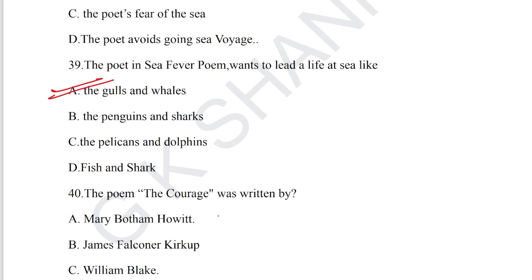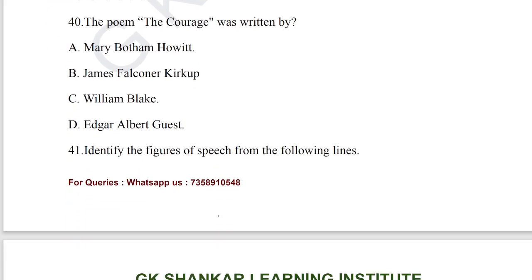The gulls and the whales. The seagulls. He used the term seagull in that poem. 39, option A is the correct answer. Let's go for question number 40.